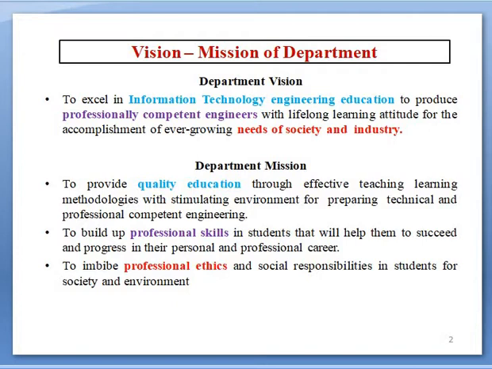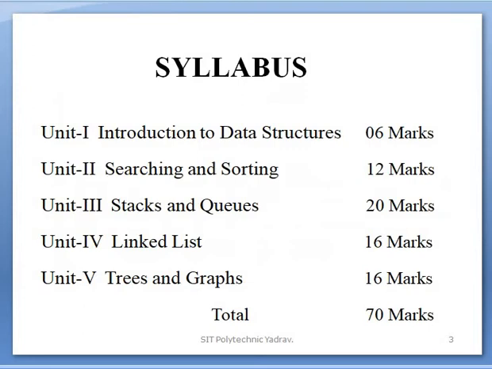First, to provide quality education through effective teaching learning methodologies with a stimulating environment for preparing technically and professionally competent engineers. Second, to build up professional skills in students that will help them to succeed and progress in their personal and professional career. Third, to embed professional ethics and social responsibilities in students for society and environment.